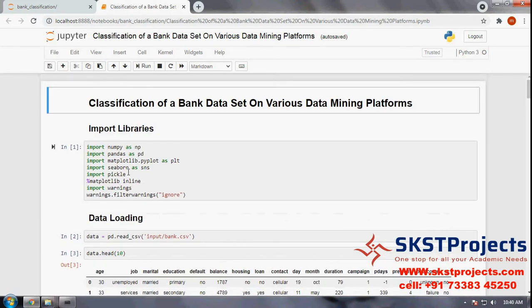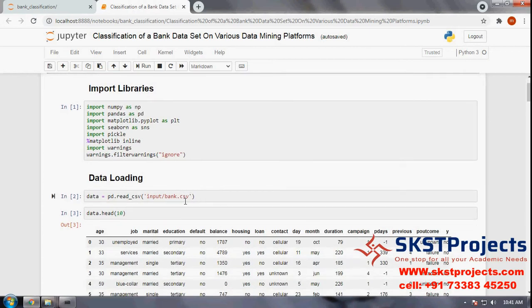Next, these are the libraries: NumPy, Pandas, Matplotlib, Seaborn, Pickle, everything. This is our file name. Our file name is bank.csv, a comma separated value file.